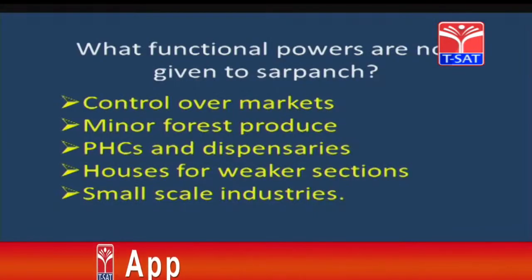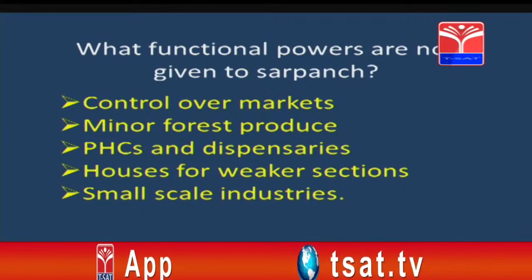What are minor forest produces? Like extracting honey from the forest, roots, and extracting tubers from the soils. Tubers means dumpalu. These tubers are extracted especially in the forest. As the sarpanch does not have any kind of powers over the forestry, he does not have any kind